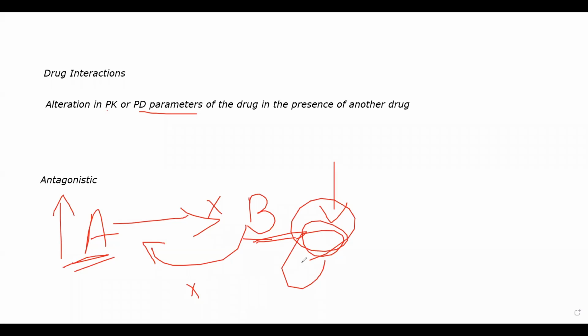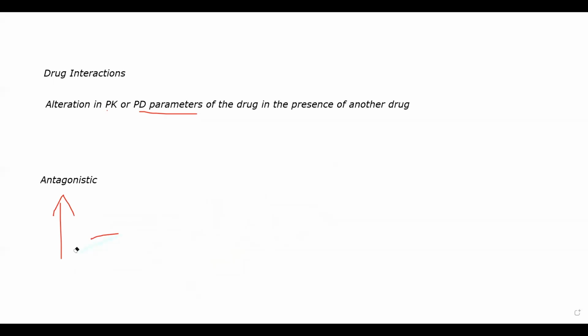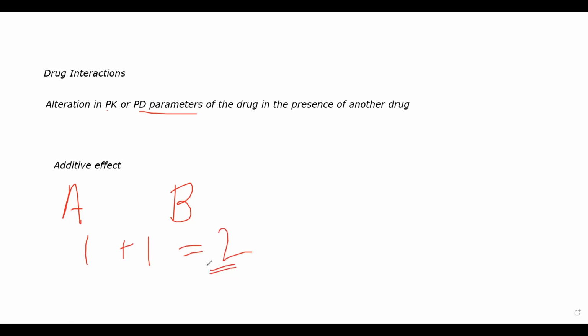Then we have, one second, additive effect. Now additive effect में क्या होता? Both the drugs have the same effect. Okay, let's suppose I am giving two painkillers. Okay, I am giving drug A and drug B. Both of them are painkillers. Now additive effect will be you will get 1 plus 1 is equal to 2. Double effect. Simple as it is.